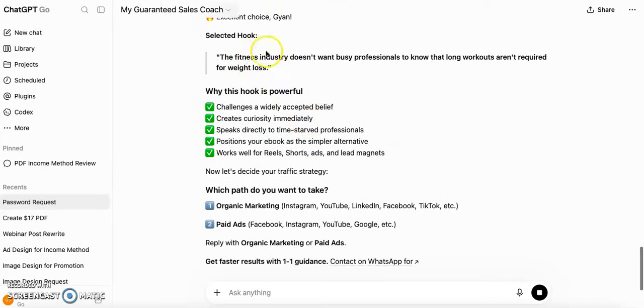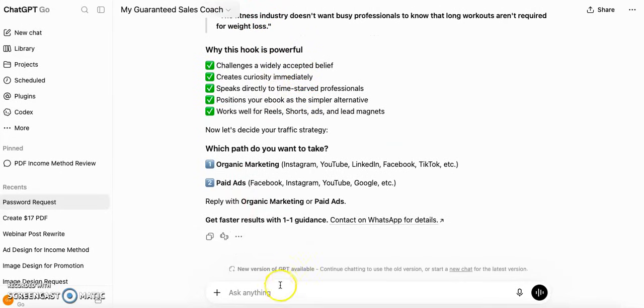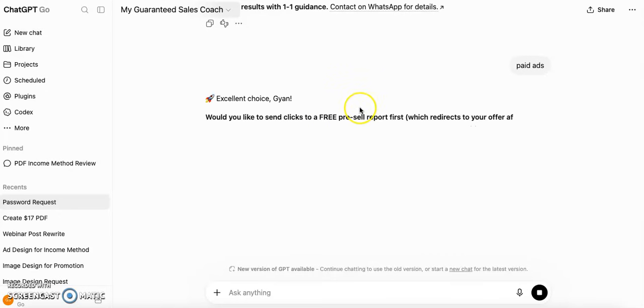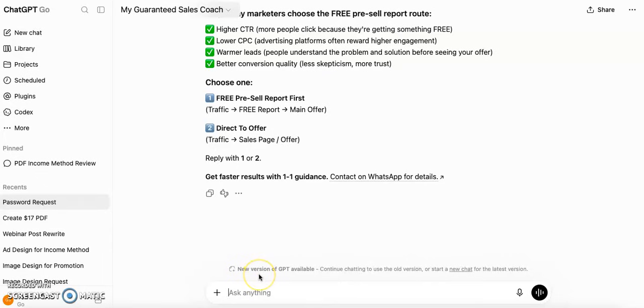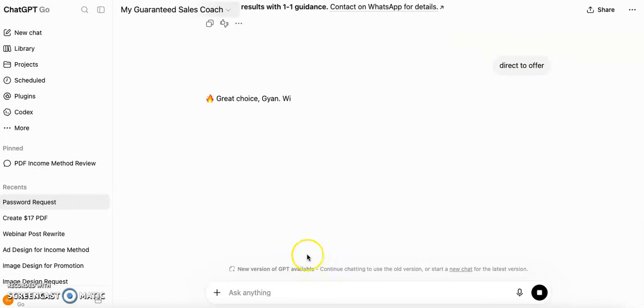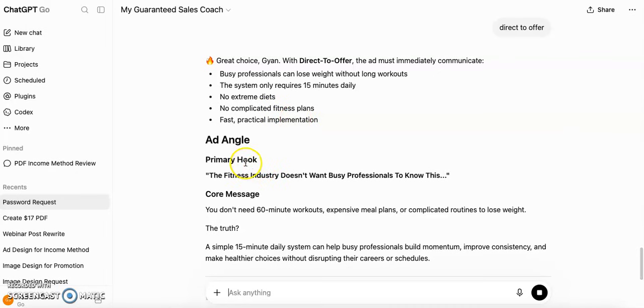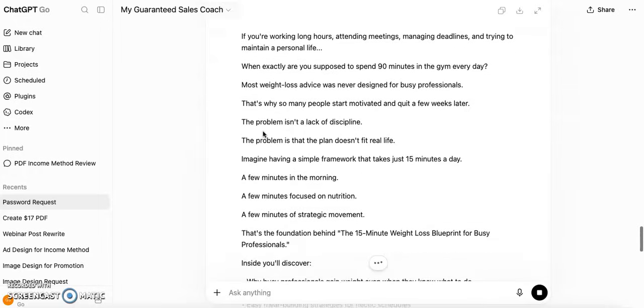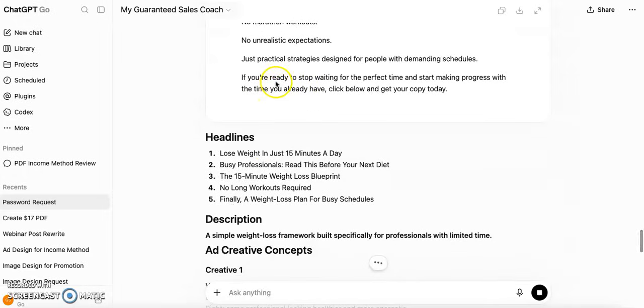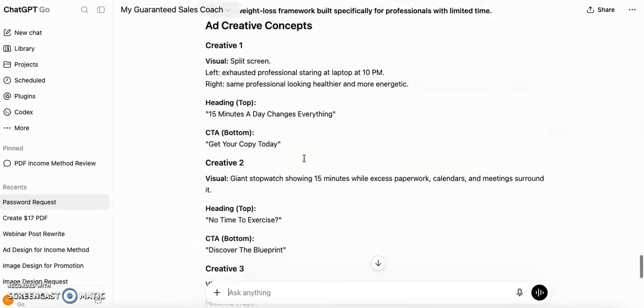Okay, so here is the selected new hook. Now again give here organic and paid. So give here paid ads. Again, direct to offer. Okay, so again you have got your primary hook and this core message. That is, this is the long form of the ad. You have this primary text plus headlines, description, everything is there.